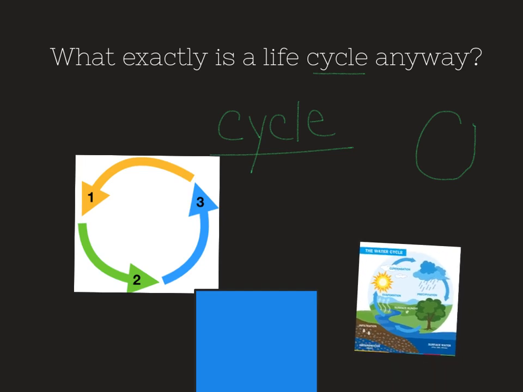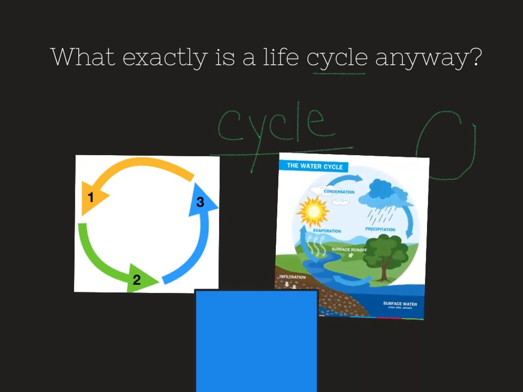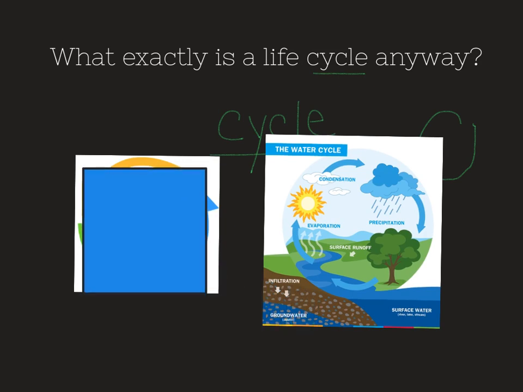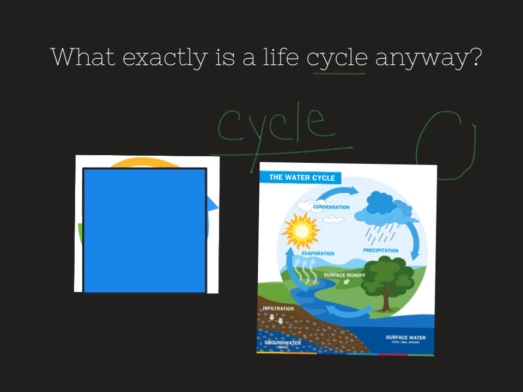So here's another example of the water cycle. This is a picture that shows you how water passes through a cycle. It goes from in the sky, in the clouds, condensation. Then the condensation gets heavy in the clouds and it starts to rain. That's called precipitation, and it travels into our standing water, like in our lakes and oceans, and then it evaporates back up into the sky, all to do that process all over again. So it's cycling through the process.